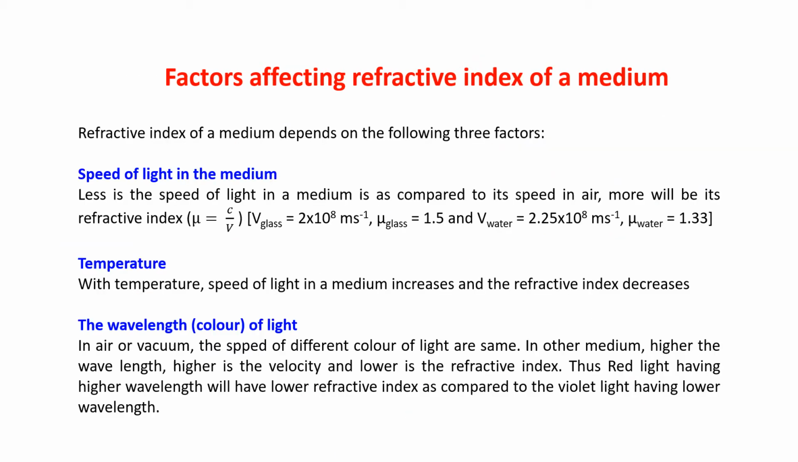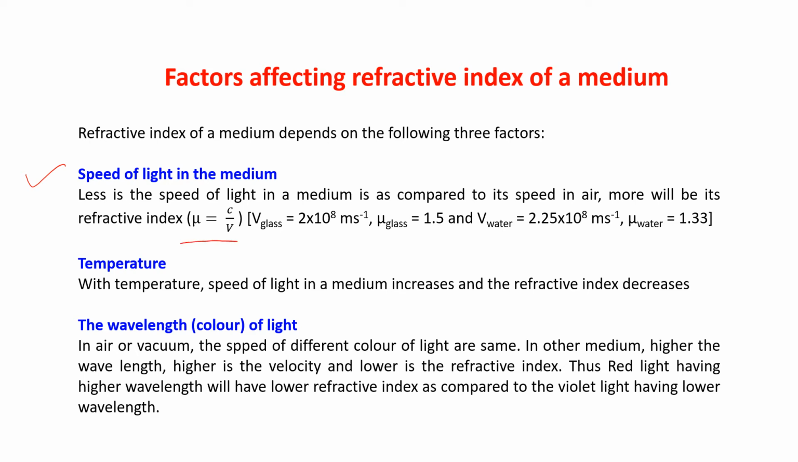Factors affecting the refractive index of a medium. What are the factors on which the refractive index of a medium depends? Refractive index of a medium depends on the following three factors. The first point is speed of light in medium. The less the speed of light in the medium as compared to the speed in air, the more will be its refractive index. Why is it so?